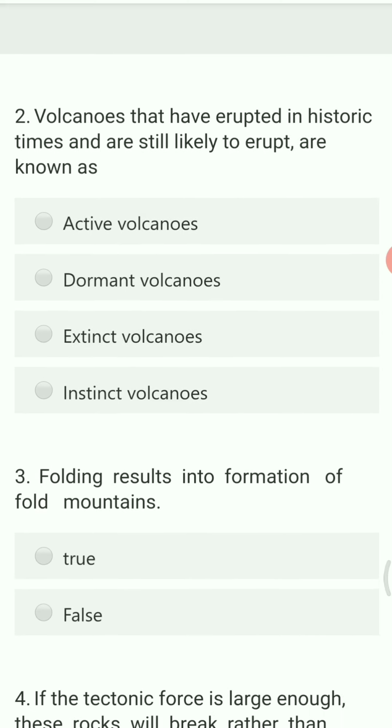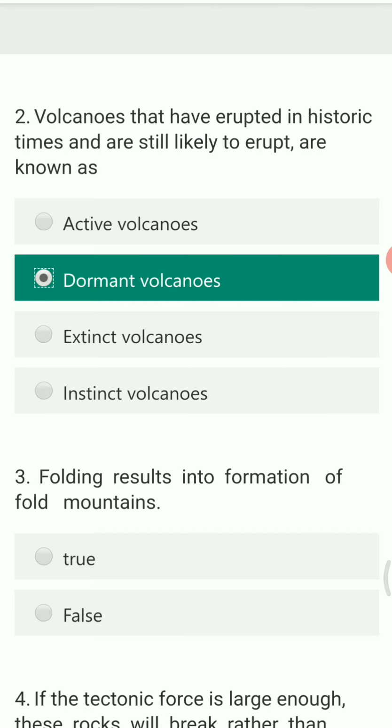Next question. Volcanoes that have erupted in historic times and are still likely to erupt are known as dash. There are three types of volcanoes: active, dormant and extinct. Active are the volcanoes which erupt very frequently. Extinct are the volcanoes which haven't erupted since many years back. But dormant are the volcanoes which have erupted in historic times and are likely to erupt. So dormant is the right answer.